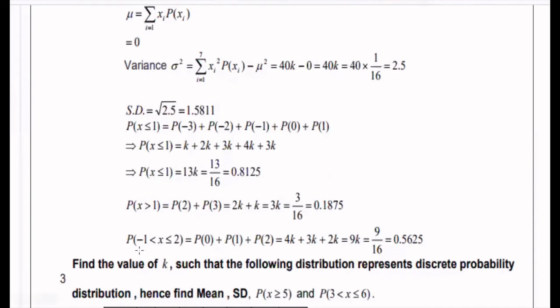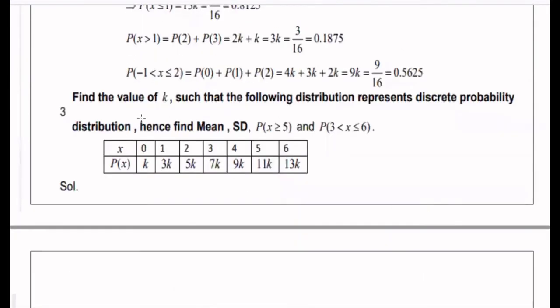Then the last one, p of minus 1 less than x less than or equal to 2. This means x should be greater than minus 1 and less than or equal to 2. Greater than minus 1 starts with p of 0, then p of 1, and equal to 2 means you have to consider p of 2 also. That is p of 0 plus p of 1 plus p of 2. P of 0 is 4k, p of 1 is 3k, p of 2 is 2k. Adding all these terms, we have 9k. 9k is equal to 9 by 16. 9 by 16 is 0.5625.